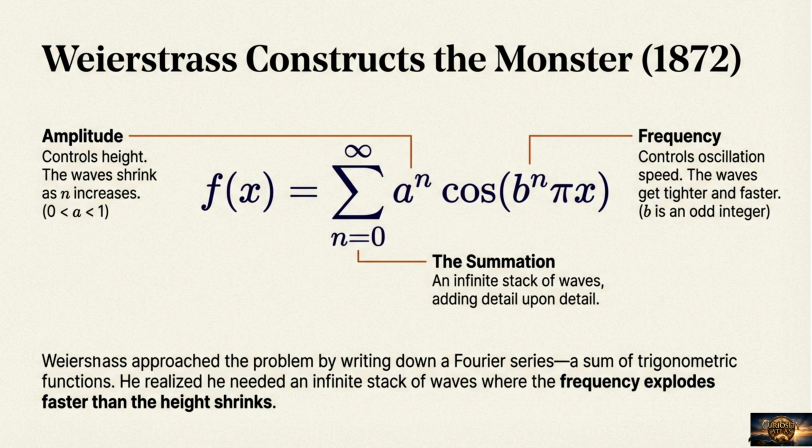Weierstrass constructed the function in 1872 as an infinite stack of waves, a Fourier series. The amplitude controls the height, which shrinks as n increases. The frequency controls oscillation speed, which gets faster. The key was ensuring the frequency explodes faster than the height shrinks.